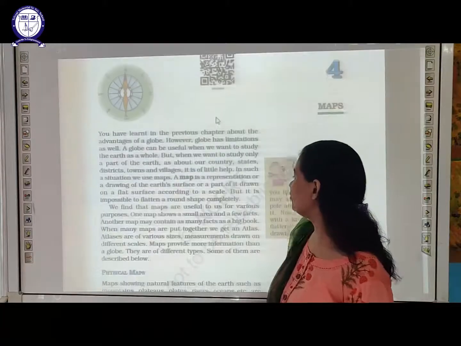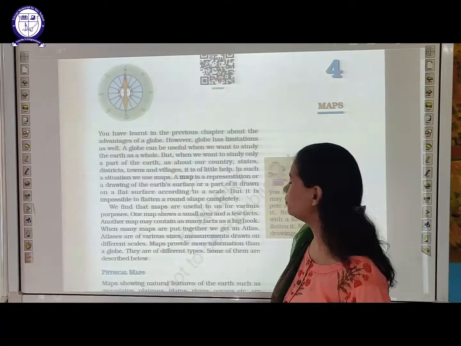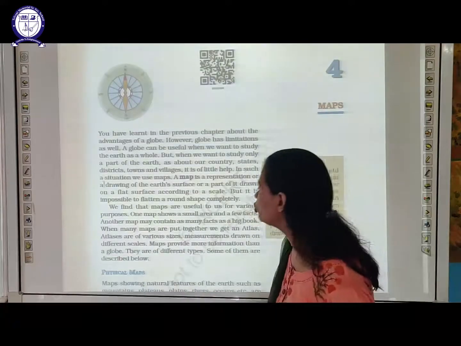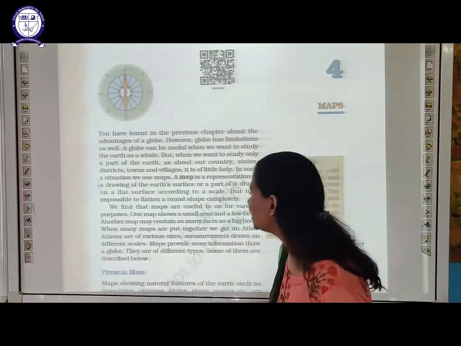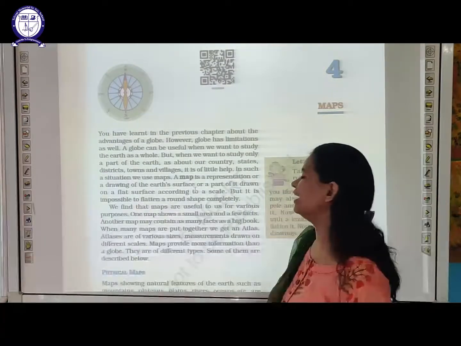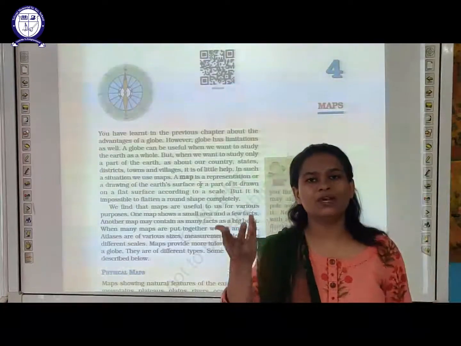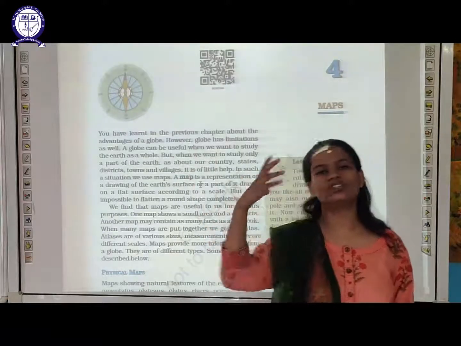Now see students, we need to know what maps are. What is a map? A map is a representation or the drawing of the earth's surface or a part of it, drawn on a flat surface according to a particular scale. The map is basically the drawing of a particular place or the drawing of the earth's surface.